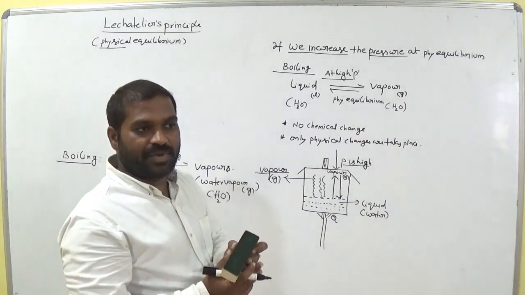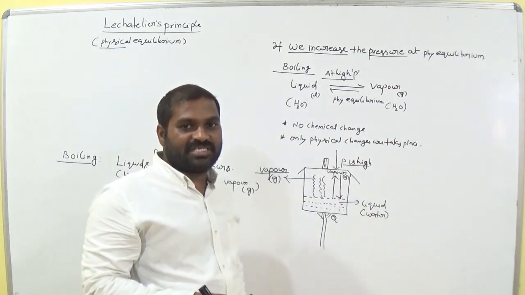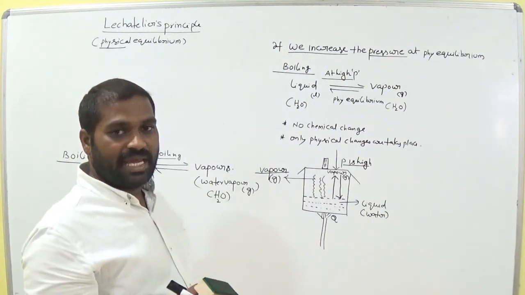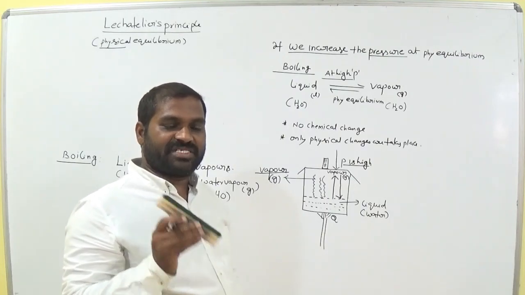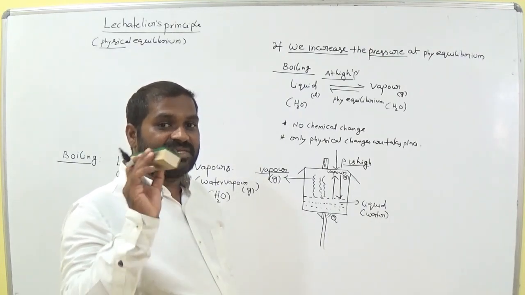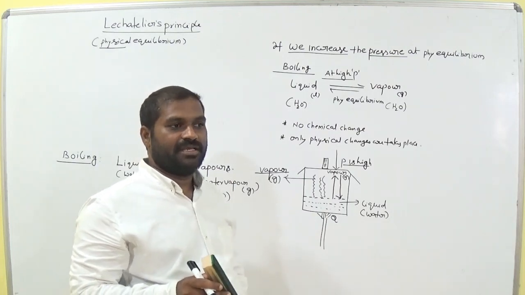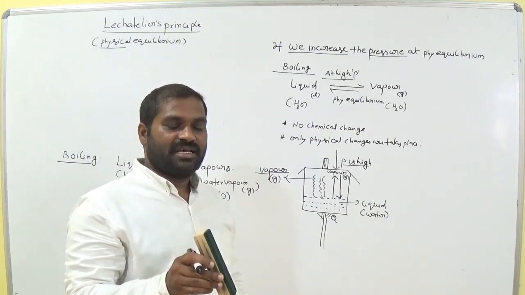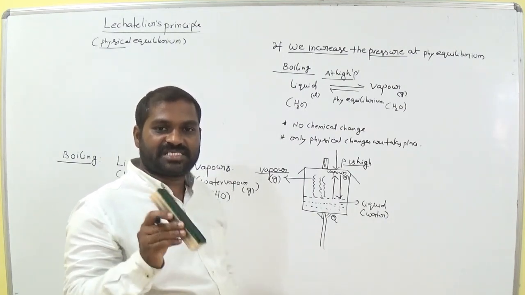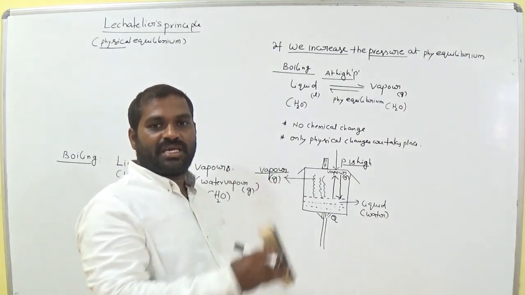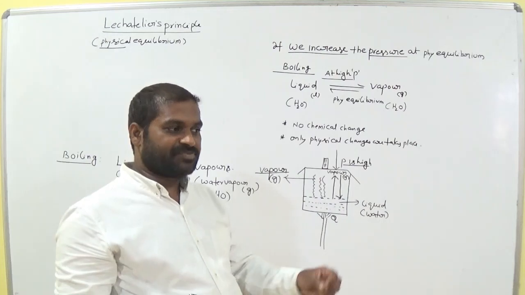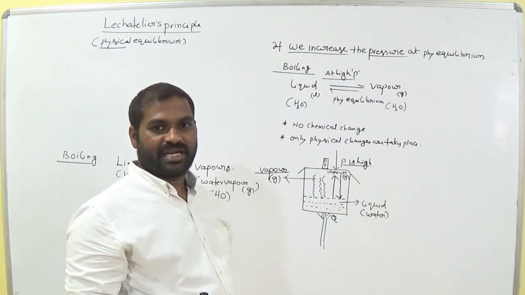Example, the LPG cylinder which is used at our home. Inside the cylinder, the LPG gas is in which state? Clearly it is liquid state. When it is allowed to the gas stove and exposed to air, it becomes gas.